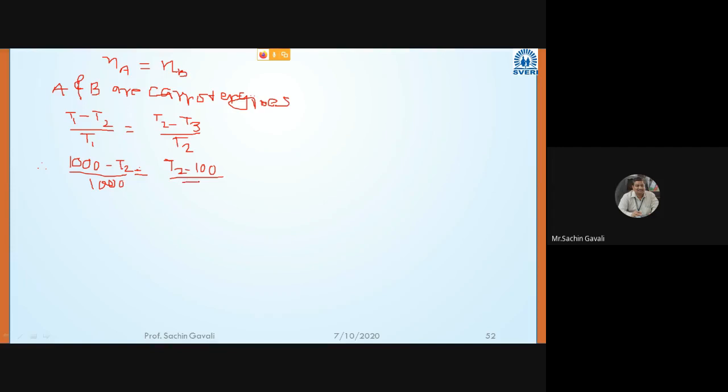T2 I have to calculate. Solve this and tell me the answer. This is our first answer we are getting. So 1000 minus T2 divided by 1000 is equal to T2 minus 100 divided by T2. Solve this with the help of a calculator and tell me the answer.